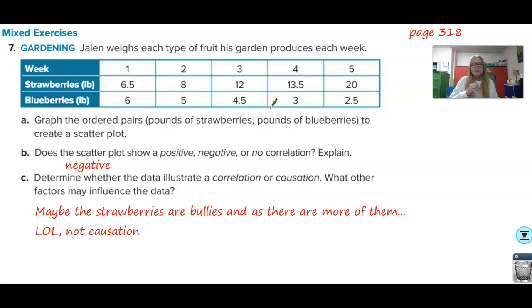Are the strawberries being more numerous causing the blueberries to be less numerous? Well, the strawberries are not bullies. No, this is not causation. Now, it could be that as he dedicates more space in his garden to strawberries, he has less room for blueberries. But the size of the garden is affecting that, not the strawberries affecting the blueberries.